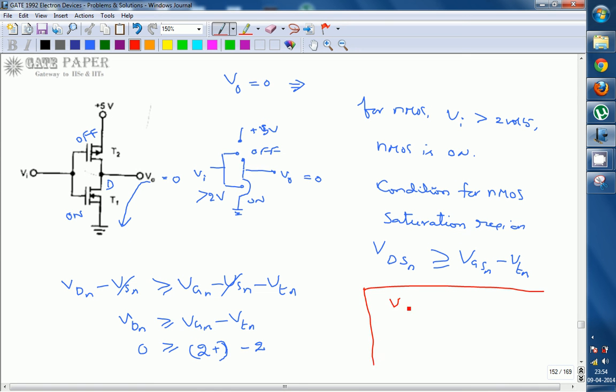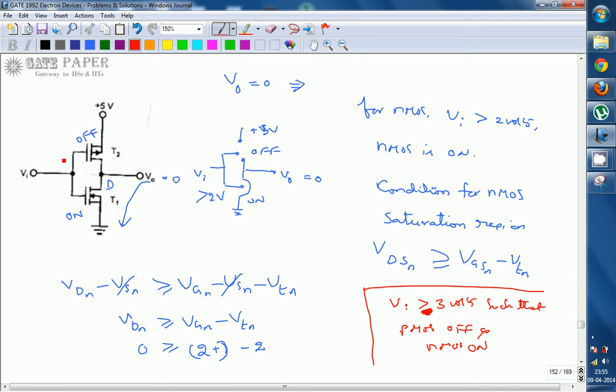Strictly speaking, V input must be greater than 3 volts, such that only then PMOS will be off: PMOS off and NMOS on. Even though we are going with 2 volts, actually 2 volts is not sufficient. Vi must be 3 volts, so that it ensures PMOS will be in the off condition.